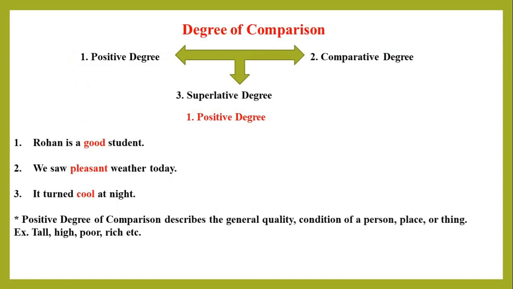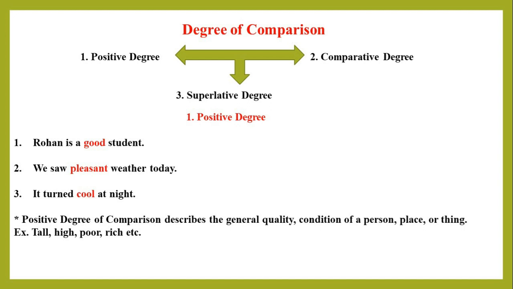Now we come to degree of comparison. There are 3 degrees of comparison of adjectives. First is positive degree, second is comparative degree, and the third one is superlative degree. Let's know positive degree first of all. Observe these 3 examples.